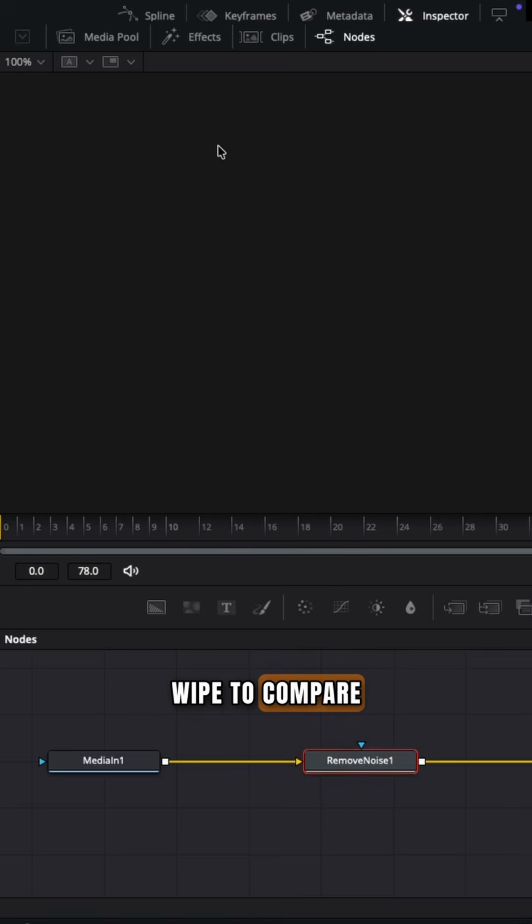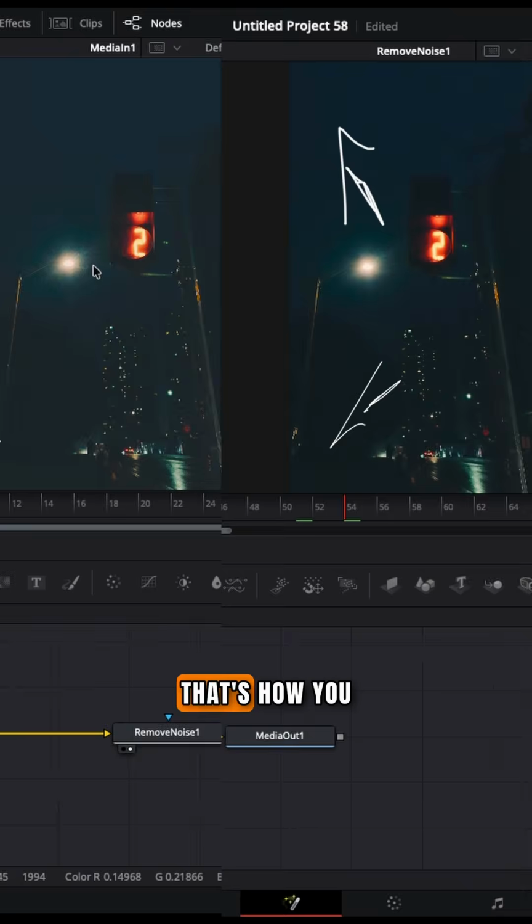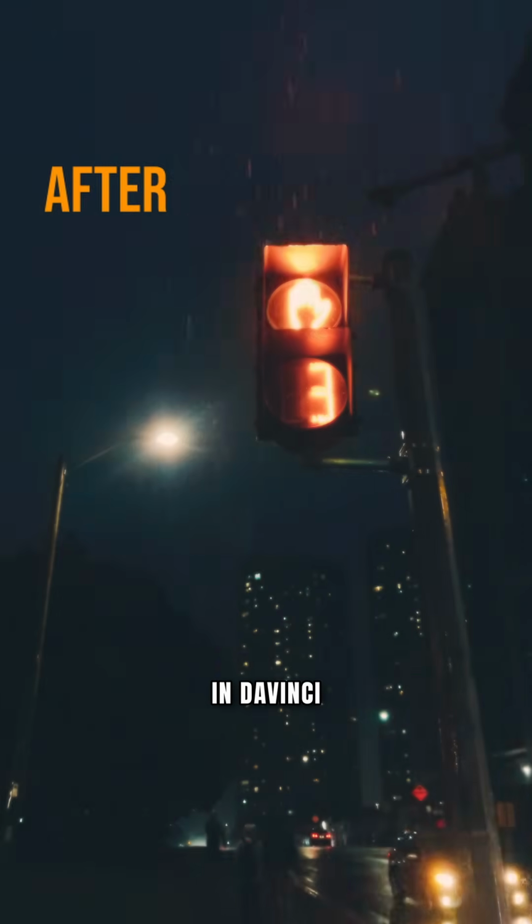Turn on split wipe to compare. Original on the left, cleaned footage on the right. Now you can clearly see the difference. And that's how you fix noisy footage in DaVinci Resolve.